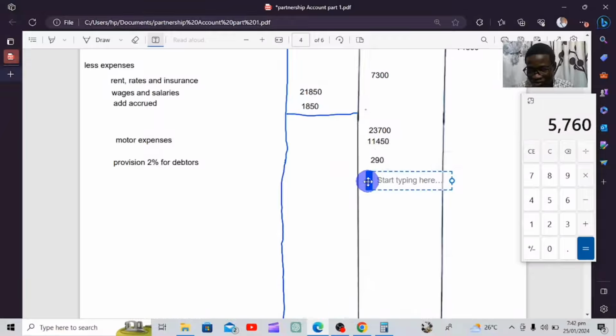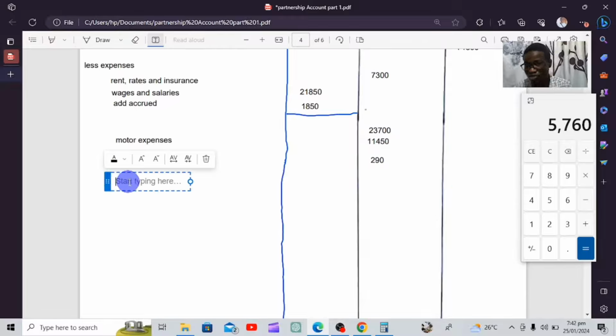So if you haven't gotten the concept behind that one, you can watch the video. And if you have questions, you can drop them in the comment section. For this part, you can also comment saying where you didn't understand, whether it was clear, or if you need more emphasis. Now this is depreciation.